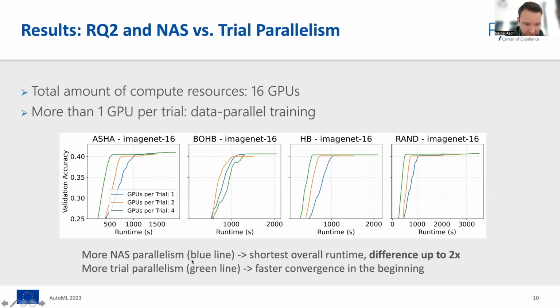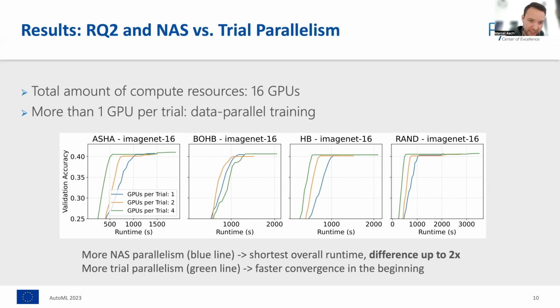In this plot that corresponds to the blue line, which means we're using 1 GPU per trial. We see that here, for example, in the case of Bob, when comparing the runtime of the blue line with the one, for example, of the green line, a speed up with a factor of 2 is actually possible. So 1 GPU per trial would be the optimal resource allocation here.